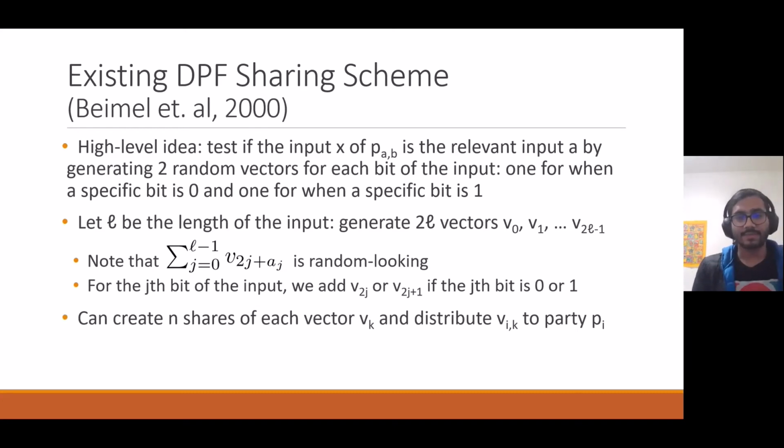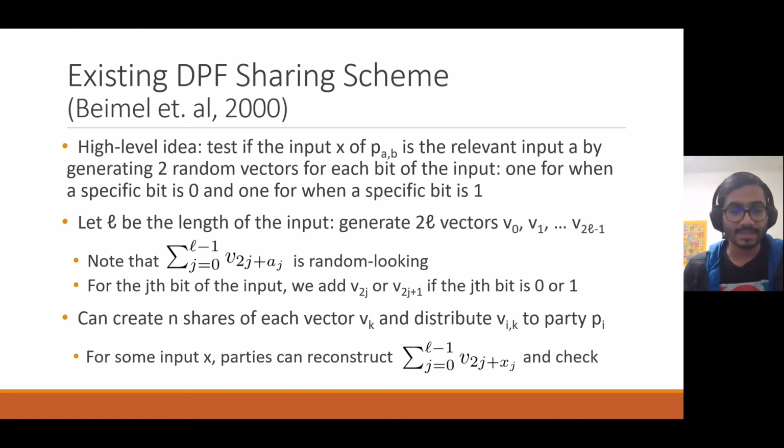Now, for each of the vk's from v0 to v_{2L-1}, we can take a share and distribute v sub ik to party pi. And so each party gets a share of each of the vectors. Then for some input x, maybe not equal to a, maybe equal to a, the parties on a high level are able to reconstruct the sum of v_{2j+xj}, which is the sum across the appropriate vectors for the bits of their input x, and check, is this sum equal to the sum of the actual v_{2j+aj}, the right input? And if it is, they know that they have plugged in x equals a, and if they haven't, then the output is going to be essentially random looking.